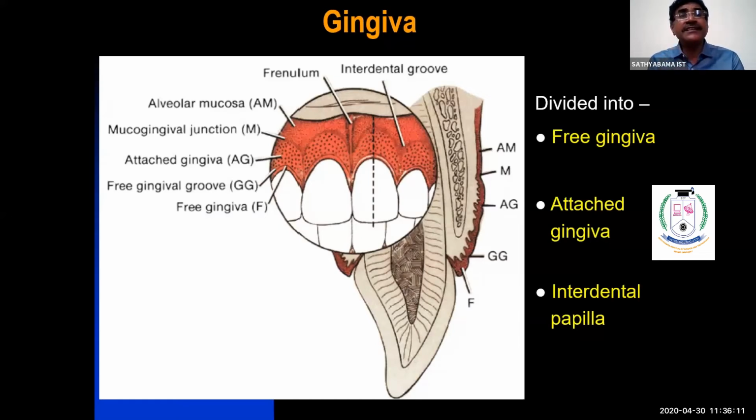Why it is important: when you have gingival disease or periodontal disease, this sulcular depth will increase to more than 3. It may be 5 millimeter, it may be 6 millimeter. Right. Attached gingiva is the gingiva attached to the alveolar process of the maxilla and mandible. And the interdental papilla is the gingiva which forms between the 2 adjacent teeth.